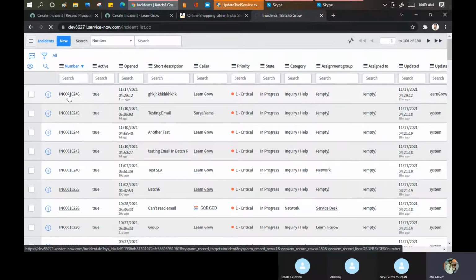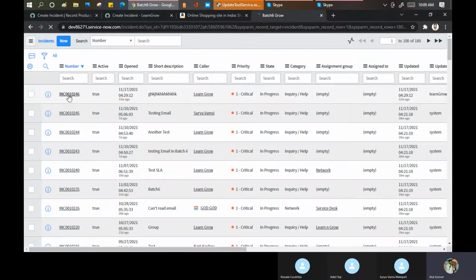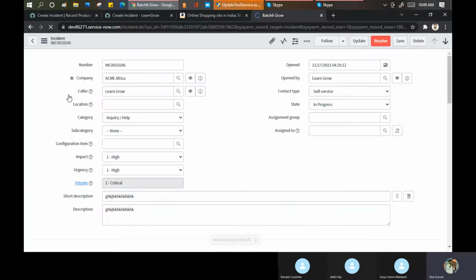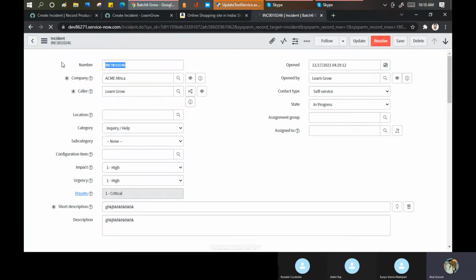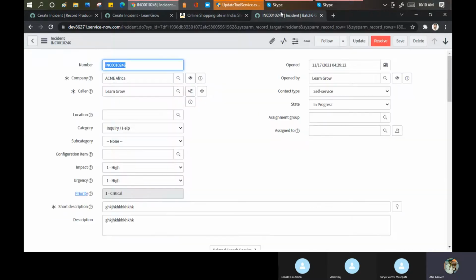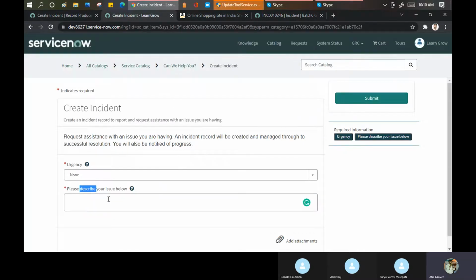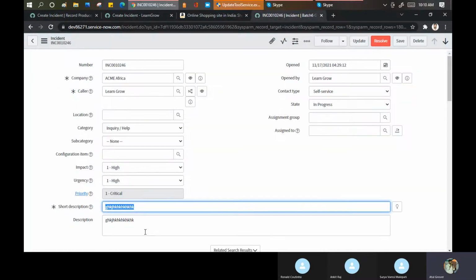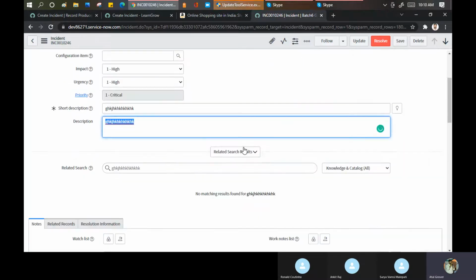Same thing we did in the inbound action as well. Inbound action also is a kind of record producer for me. See, contact type should be self-service. Okay, from where is it becoming that? It is coming from this coding part. Okay. Producer comments plus short description should be this thing. How is the short description populated? जो आप यहाँ पर लिखकर भेज रहे हैं, here. Put the same thing in the short description and the description as well. Same copy paste. Okay. Now go here.